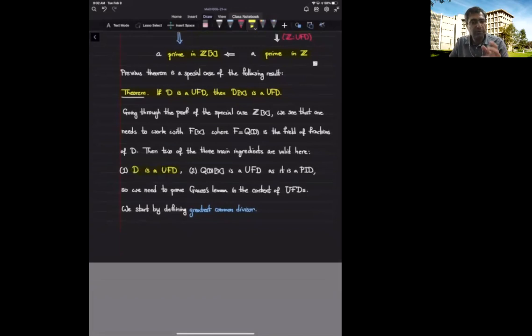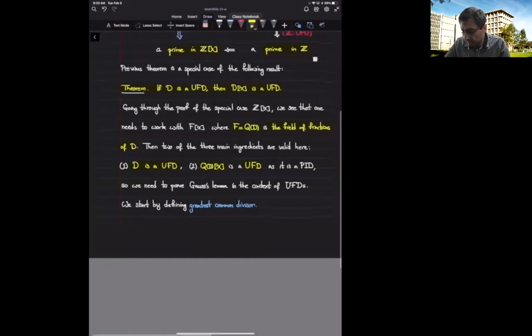The second was that Q[x] is a UFD. What is Q? Q is indeed the field of fractions of my integral domain Z. So that's the field that we have to consider, the field of fractions of D. And then I look at Q of D[x], and that is a UFD, because again, this is a field. And we showed that when I start with a field F and I look at F[x], I get a PID, and therefore it is a unique factorization domain.